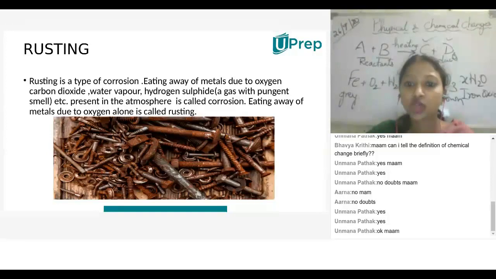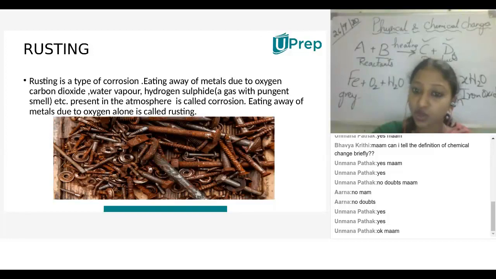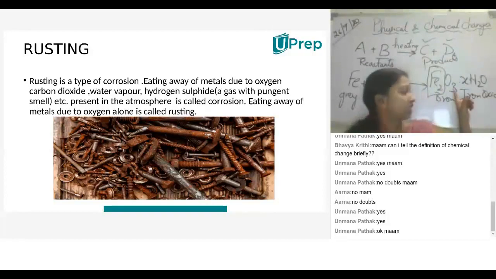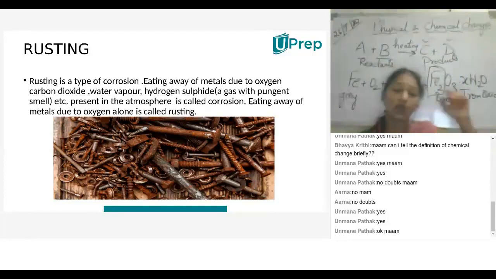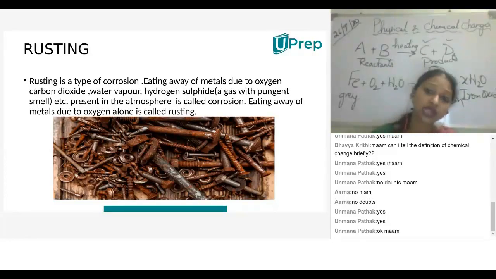Eating away of metal due to substances present in the atmosphere is called corrosion. Eating away of metal due to oxygen alone is called rusting. So this is rusting, children. When iron reacts with oxygen and moisture, it forms iron oxide along with some water molecules. It's nothing but rusting. Any doubts?